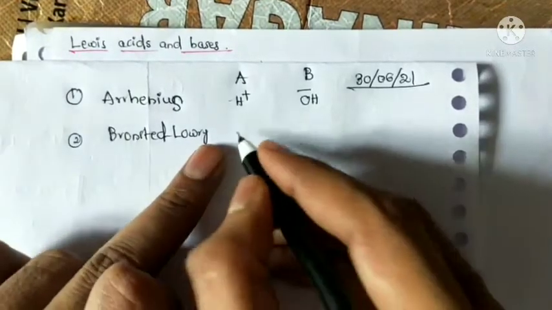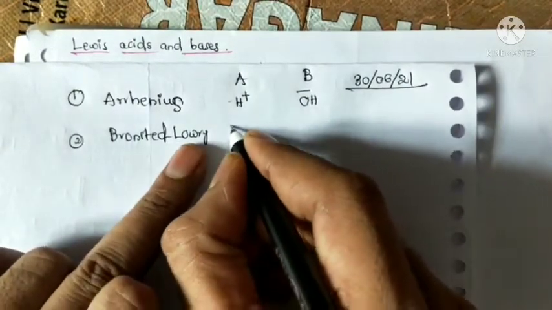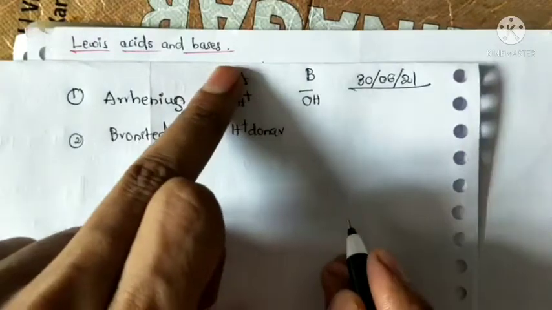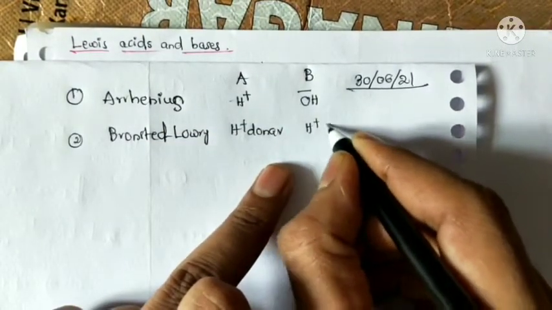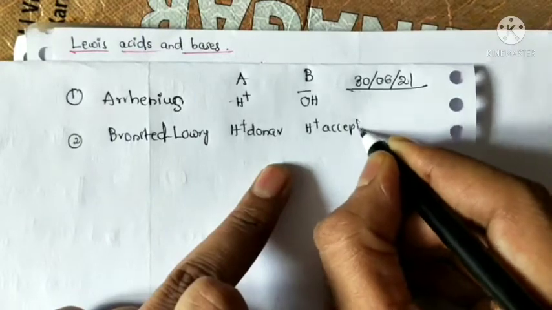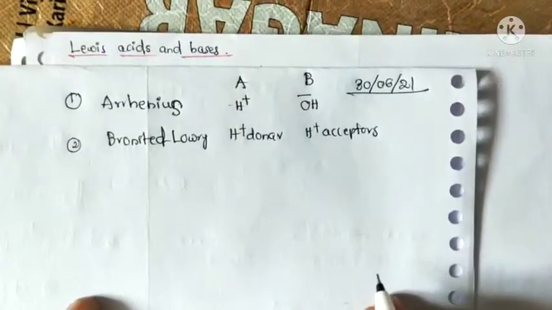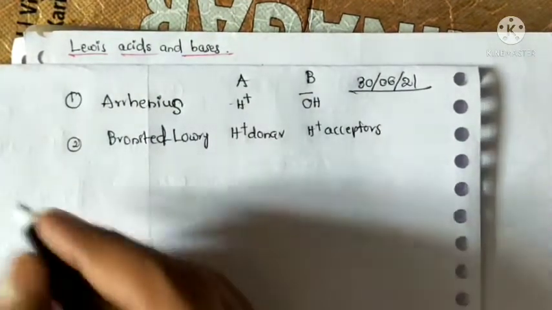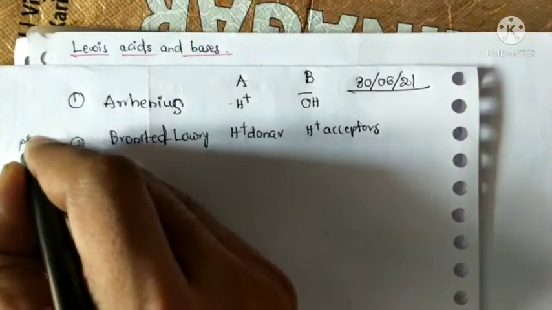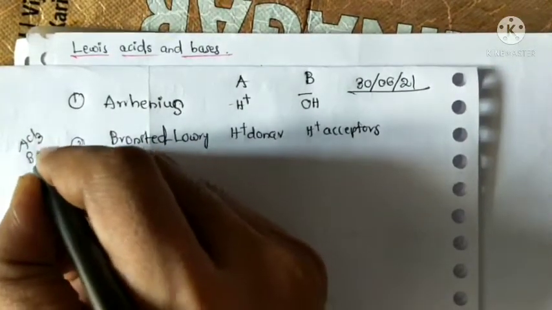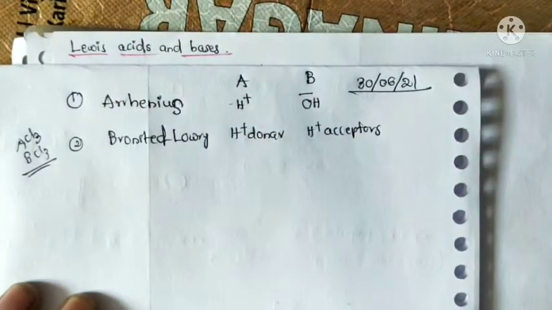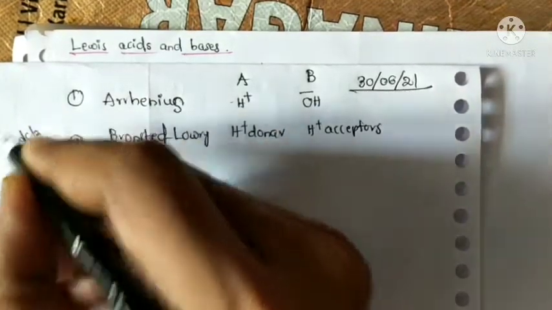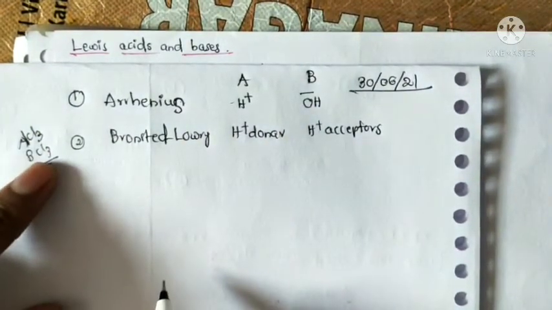According to Bronsted-Lowry, proton donors are acids, and proton acceptors are bases. But Bronsted-Lowry cannot explain the acidity of aluminum trichloride AlCl3 and boron trichloride.